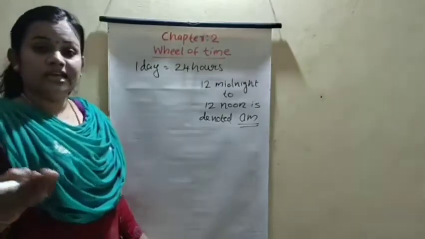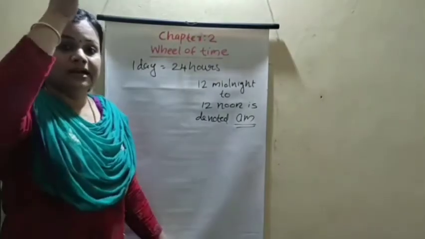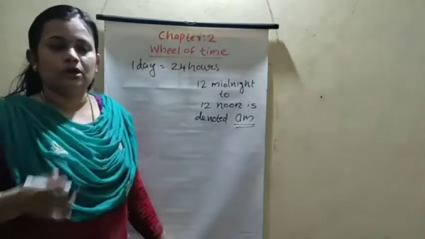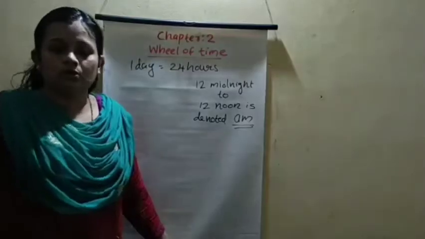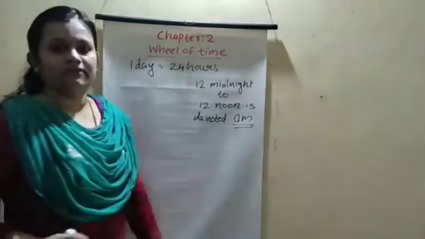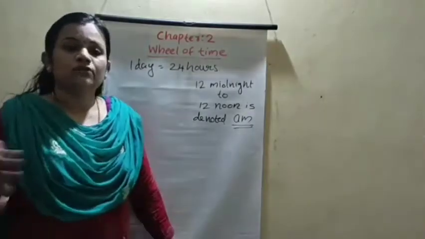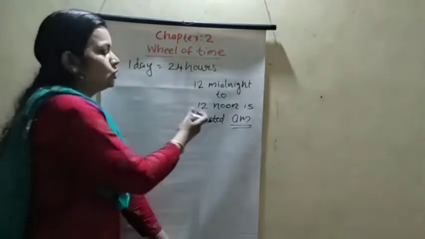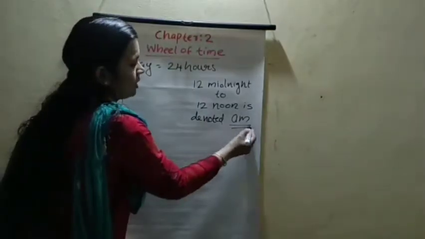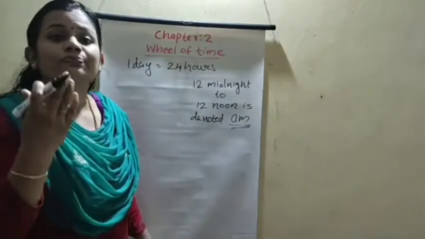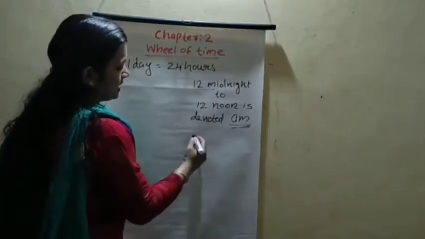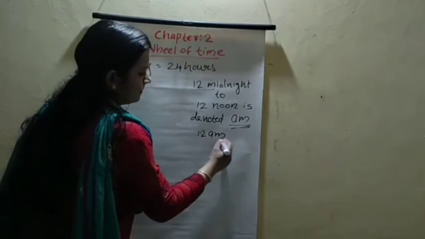Understood? We already studied 12 midnight to 12 noon, and 12 noon to midnight 12. The 12 hours plus 12 hours equal 24 hours. These are two parts. The morning section, 12 midnight to 12 noon, is AM. 12 midnight, we write 12 AM.